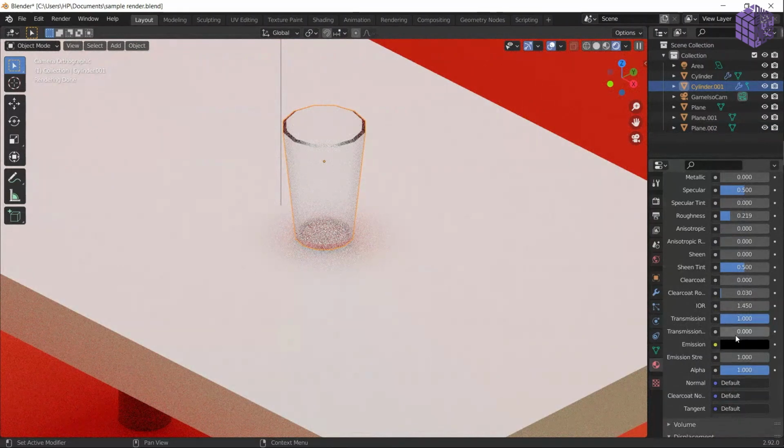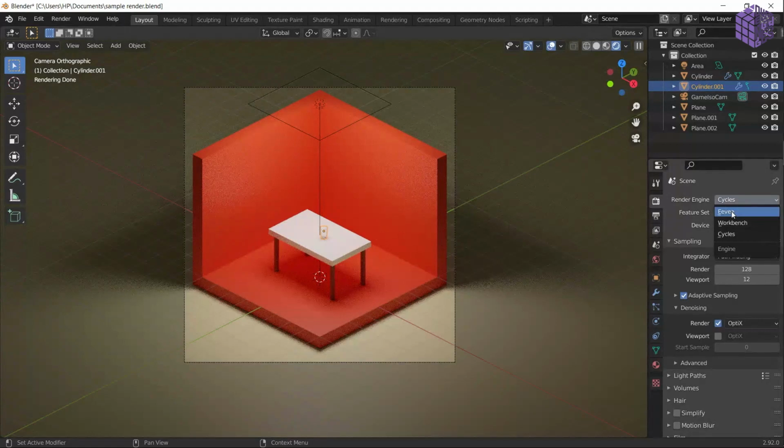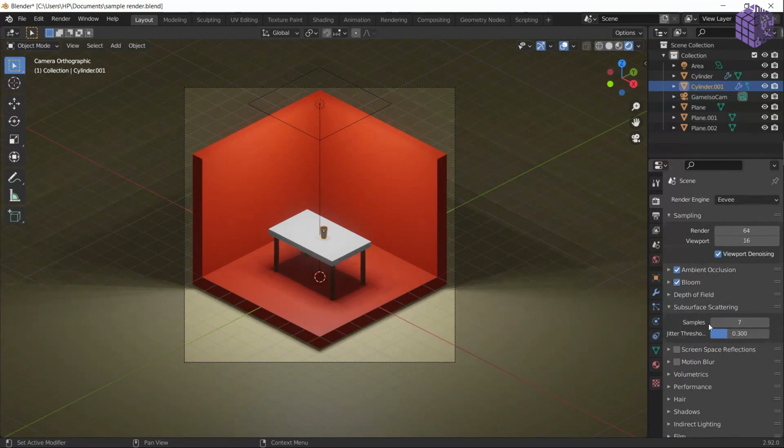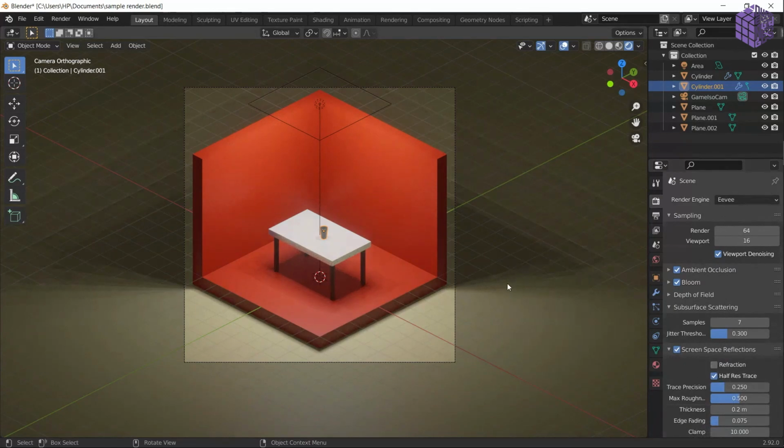This is how you see things in Cycles. And let me show you how you see things in the same environment, same lighting, same color, same materials, when we shift to Eevee. And this is how you see things in Eevee. You can optimize it with ambient occlusion, depth of field, subsurface, but it's not going. As you can see, every time I'm modifying or editing the surface, it is calculating the light. It is not recreating the light. It is just calculating it with the algorithms they have. But we don't want that. We want real life renders. So just click on Cycles and yeah.